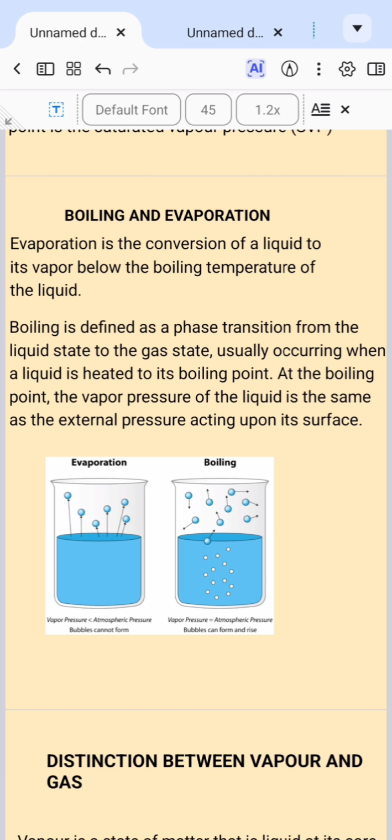So before evaporation can take place, boiling will take place first. It is after boiling that particles escape into the atmosphere, and evaporation here simply means the conversion of a liquid to its vapor. So at this point too, I would like to differentiate between vapor itself and gas.